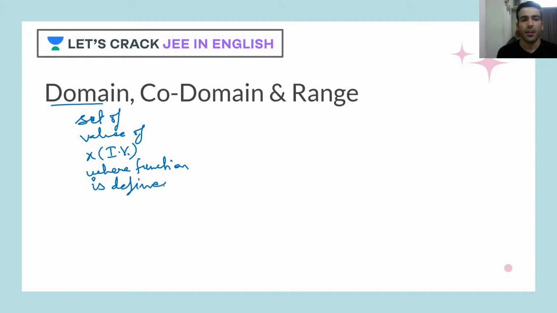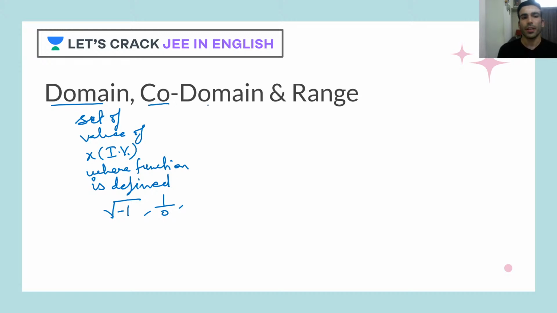Defined means function gives you a real value. So what I mean to say is, you should not get negative under square root. You should not get 0 in the denominator. So when all these things are there, we say that a function is defined.